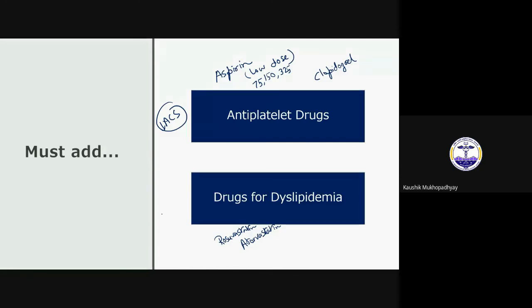And what statins will do, it will decrease atherosclerosis. So ultimately the disease process will decrease. Although these are not classical anti-anginal drugs, you have to give these drugs to the patient of angina pectoris.